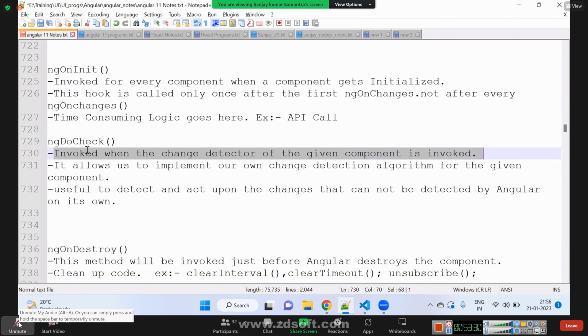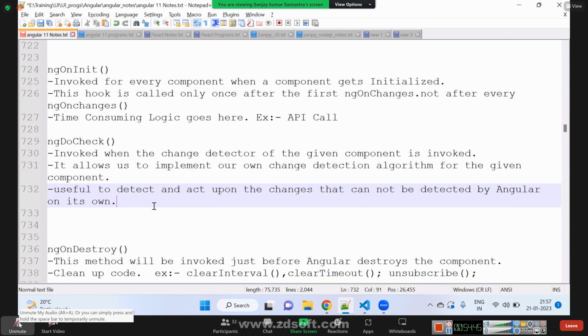It is useful to detect and act upon the changes that cannot be detected by Angular on its own. There are a few things that will not be detected by Angular.